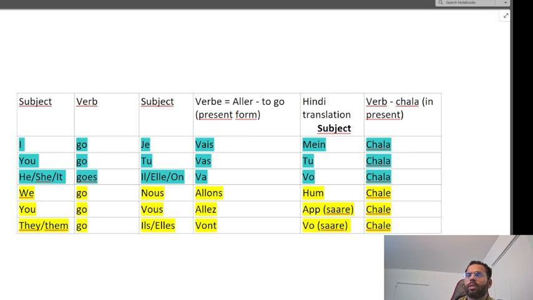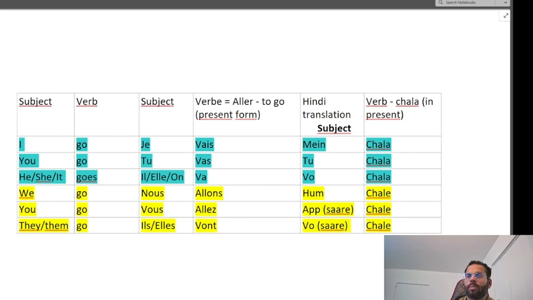I also wrote the conjugation of the verb in Hindi, to make you understand the concept, and in English as well. So how we conjugate in French is je vais, tu vas, il va. This is all the singular persons that we are talking about. But if we talk about the plural persons, then we will say nous allons, vous allez, ils vont, which translates to we go, you go, and they go.